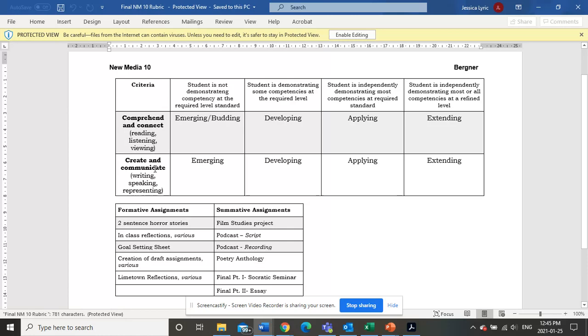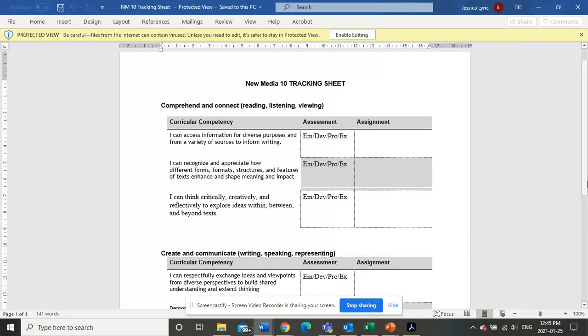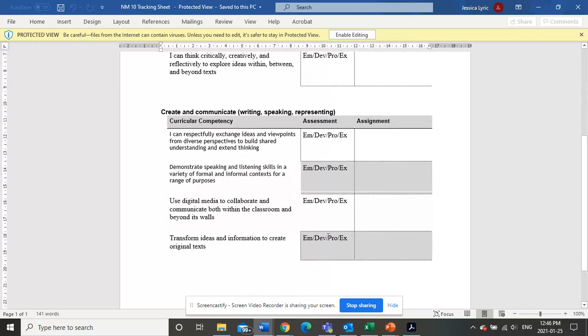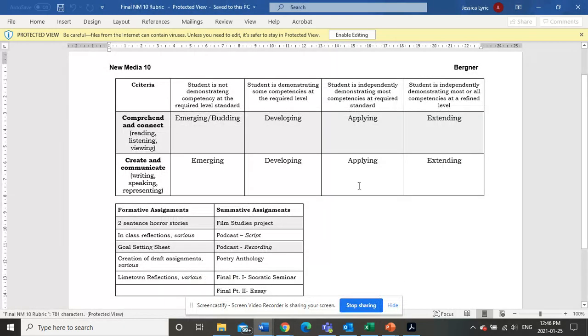Okay, and then you're going to do the same thing for the writing, speaking, and representing. Okay, you're going to look at the bottom half of this page and see how you overall scored yourself. Which one did you score yourself the most? Okay, and then circle that here.